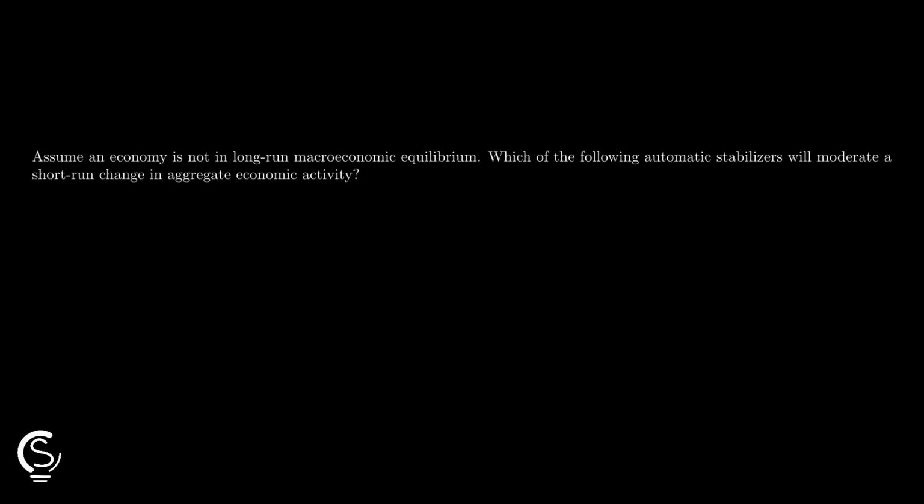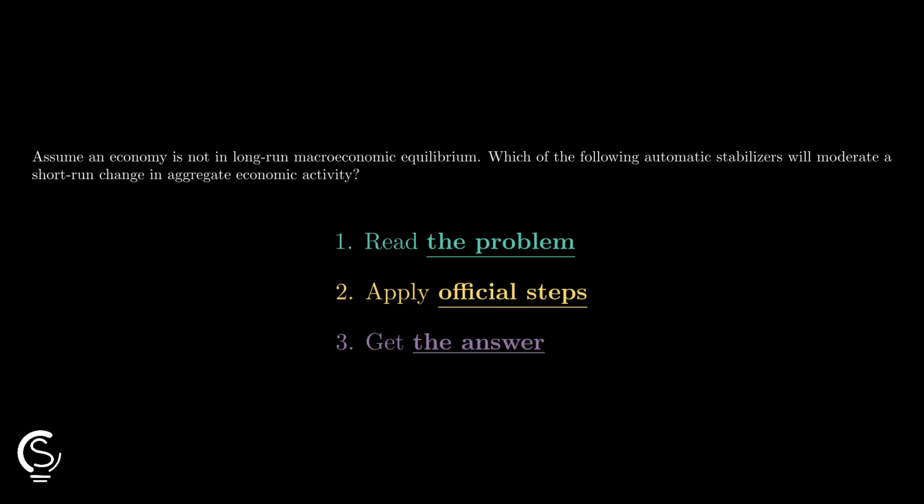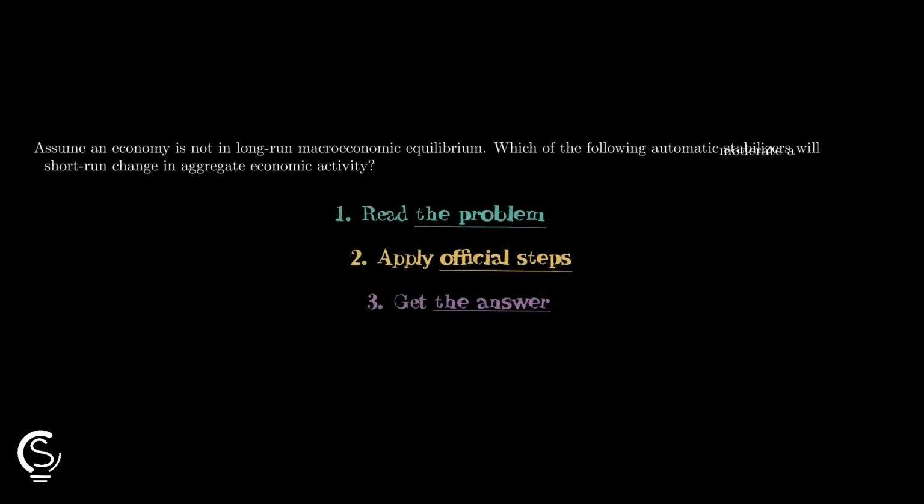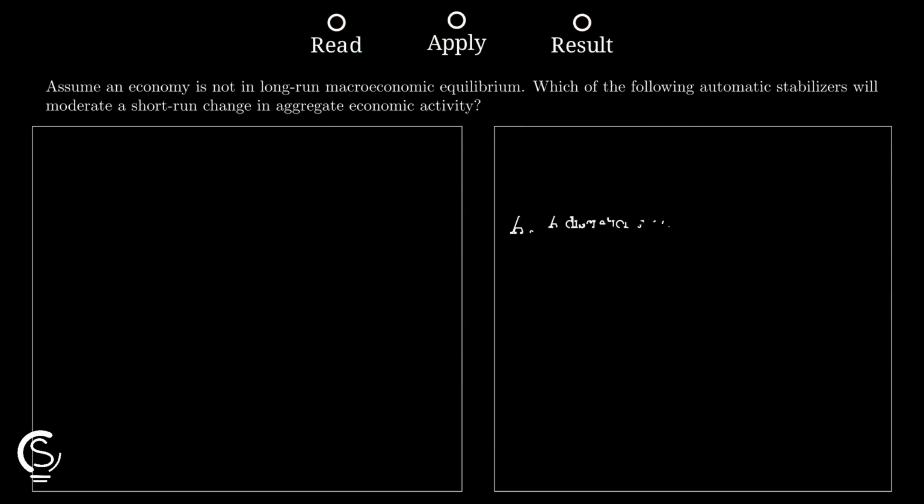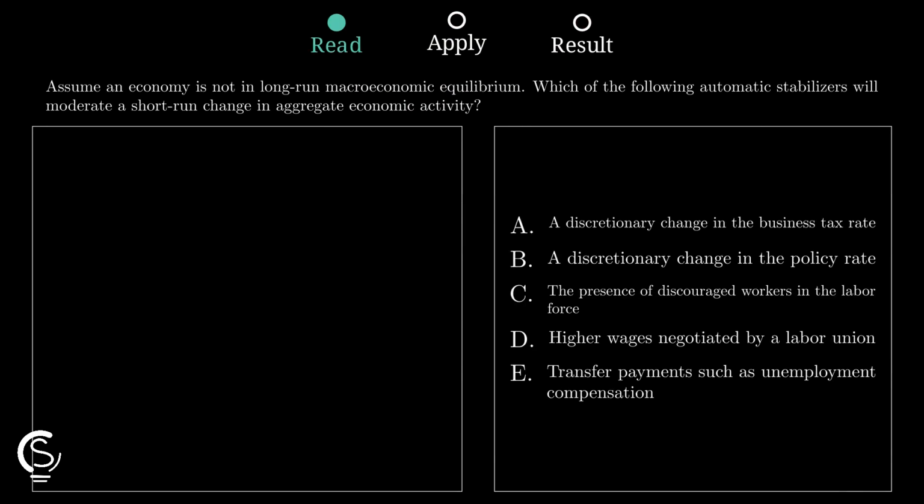I got your back. Economic stabilizers smooth the business cycle without new laws. Let's identify which option automatically moderates short-run changes right now. Automatic stabilizers are specific economic policies that trigger without any new government action. We need to find the mechanism that naturally adjusts when the economy shifts away from its long-run equilibrium.